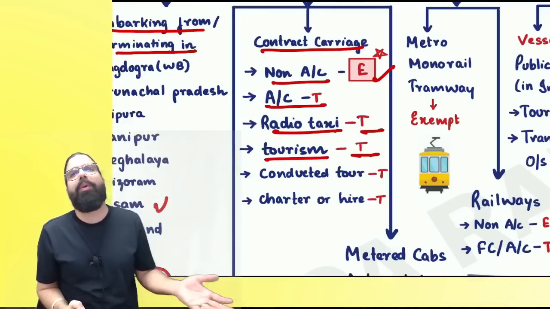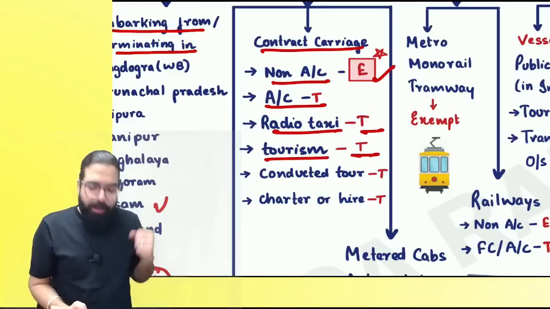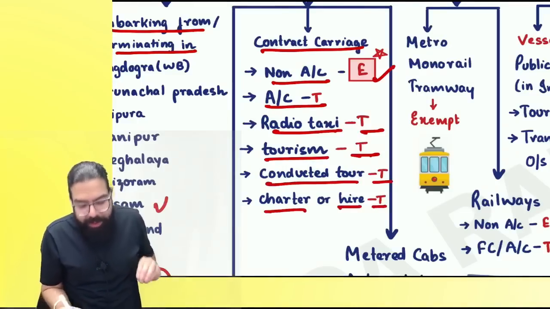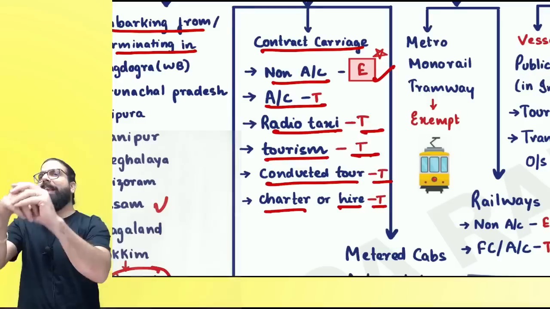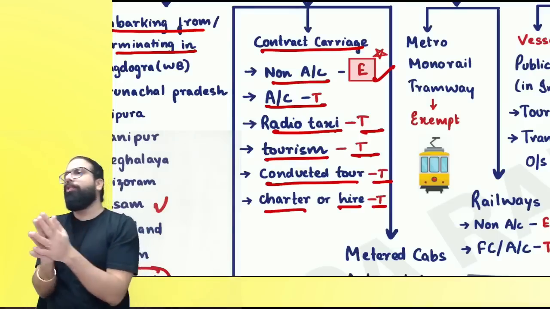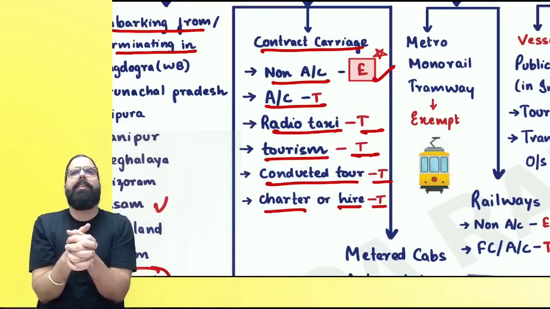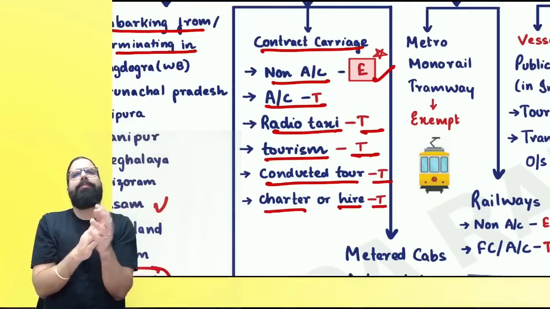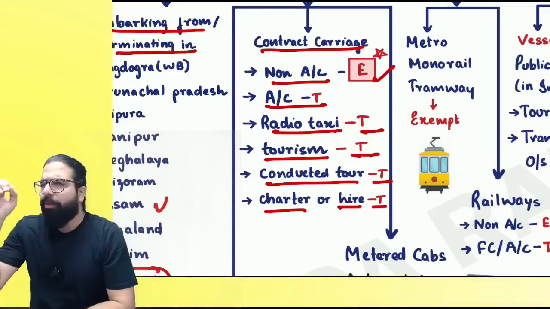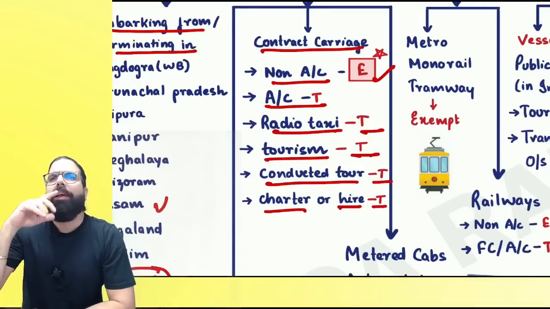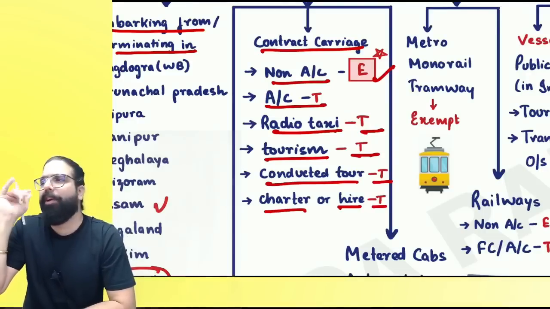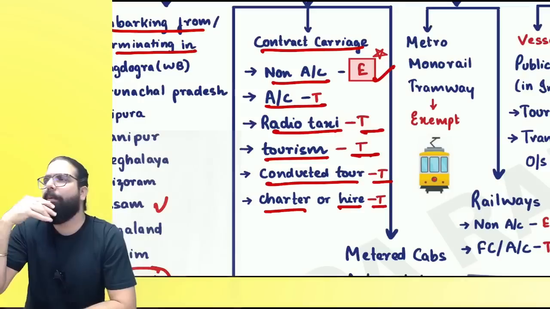Tourism is always, if you can afford tourism, you can afford GST. Conduct tour, always taxable. Charter or hire is also taxable. Now, I'll ask you one question, everyone. Supposedly, for my employees, I hired one tempo traveler for my employees so that they can go home, come back from home.